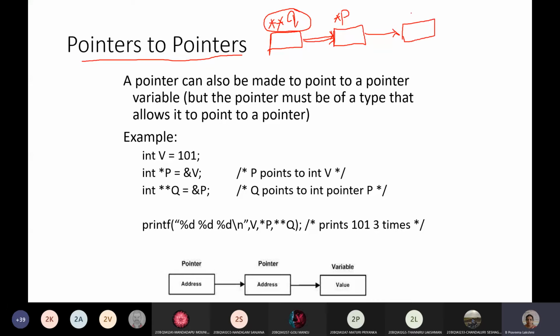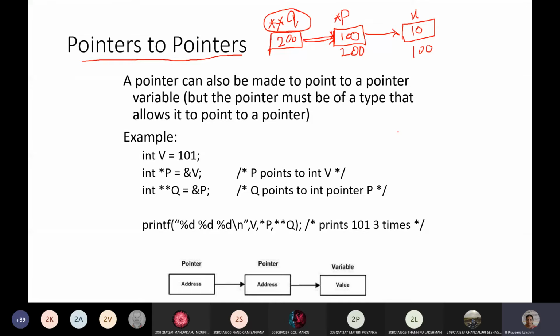Say this is x and it has the value 10, and its address, say for example 100, is stored within the pointer p, and p is pointed to by q. Assume that its address is 200, and this is stored by our q pointer.